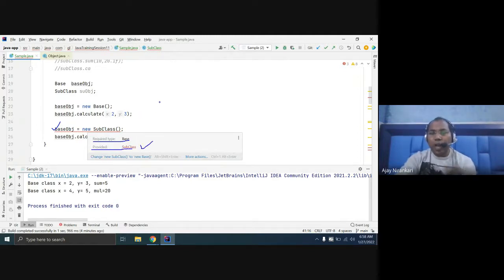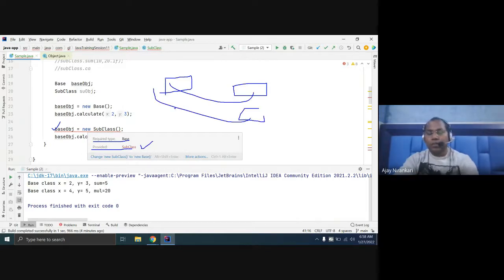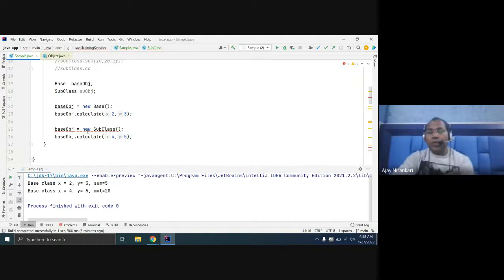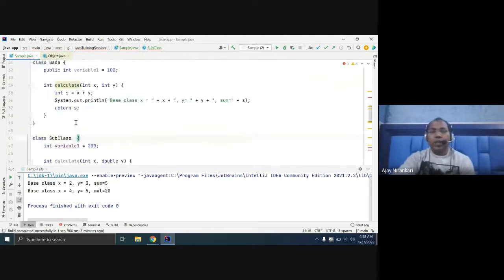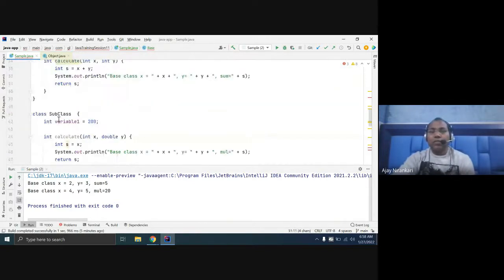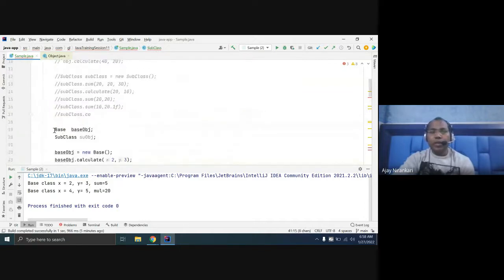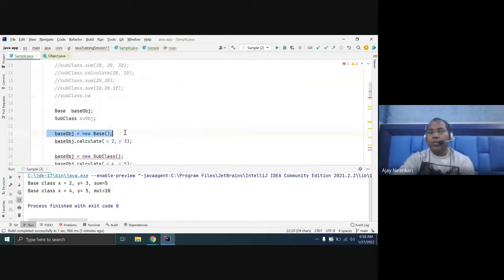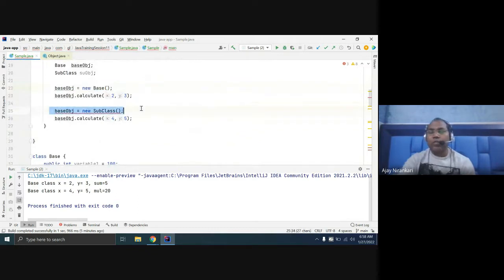So inheritance gives this capability to your Java compiler. Before, if you are not using inheritance and you have two classes, base class and subclass, independently you can only create base class equal to new base class. You cannot say base class equal to new subclass. This is the new feature added by inheritance.